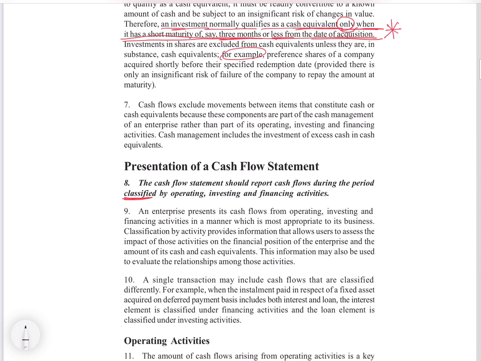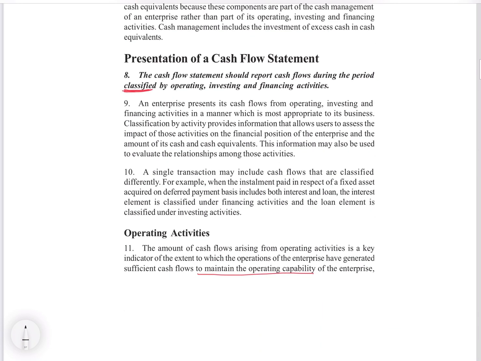We will be reconciling both opening and closing with all the bifurcations and classifications, whether operating, financing or investing activity. So our starting and end point will be the opening and closing balance of cash and cash equivalents, and we will be reconciling why this opening has reached this closing by classifying the movement of cash flows into 3 types of activities.